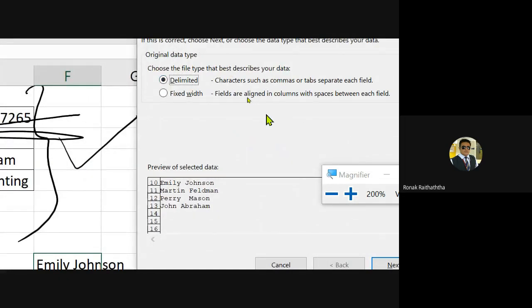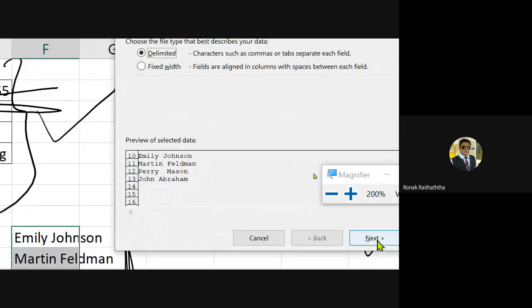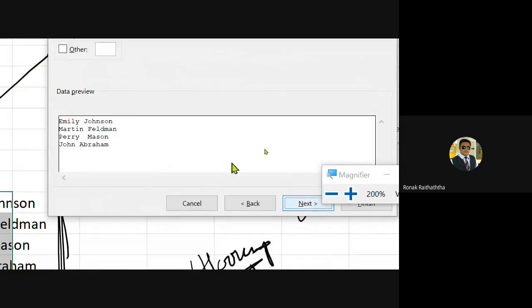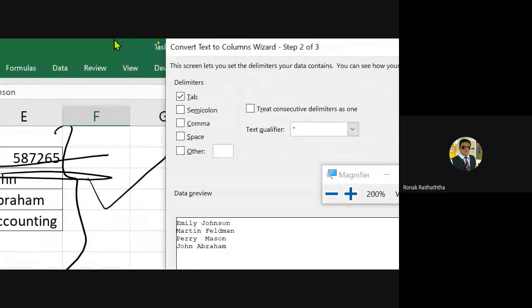Fixed width का application हम बाद में देखेंगे. So the first option must remain checked just like we have right now. Then press enter. Then you will have to identify that you want to segregate the text based on what.